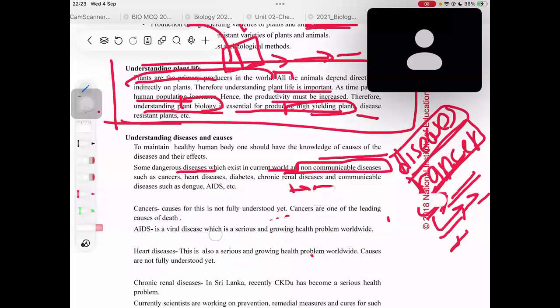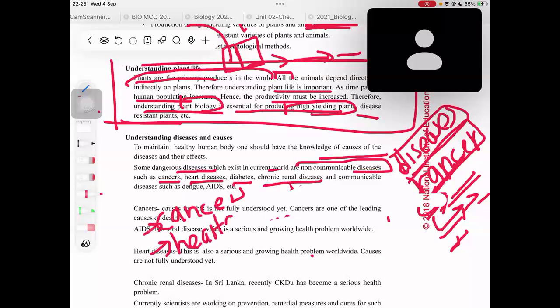Okay, so non-communicable diseases such as cancers, heart diseases, diabetes, chronic renal diseases. So what are the types of non-communicable diseases? First one is cancer. Second one is heart disease, right? Heart diseases are not transferred. Just because someone got a heart attack, you won't get a heart attack just because you're staying next to that person, right? No, not like that.